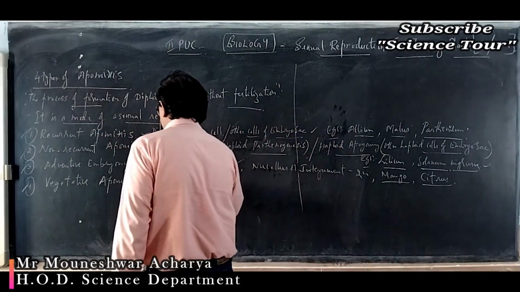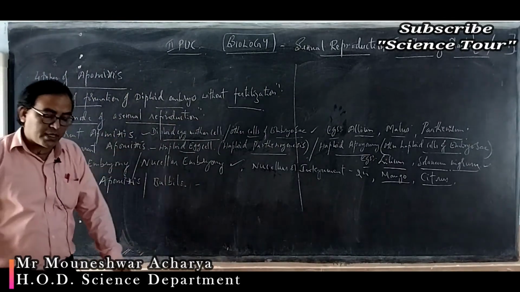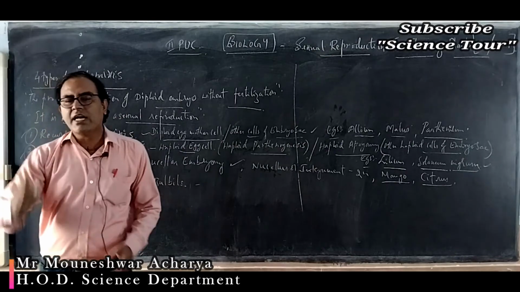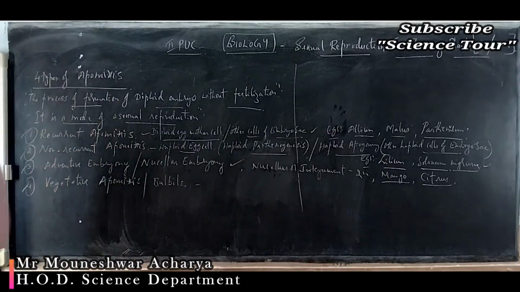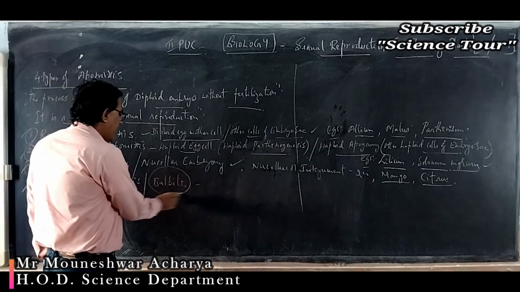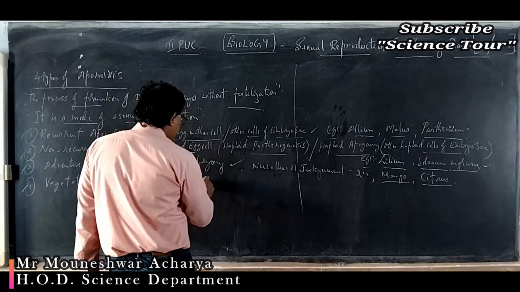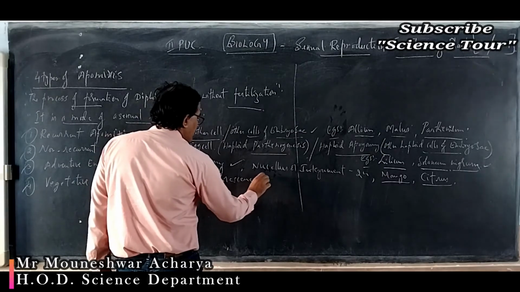And the fourth and the last type is the vegetative apomixis or bulbils. Bulbils, already studied, are nothing but the vegetative propagules which are found at the axil of the leaves, which fall onto the soil and give a new plant. Okay, that is vegetative propagation. So here the vegetative buds or bulbils are produced in the inflorescence in place of flowers. So in the inflorescence, in place of flowers, what develops? Bulbils are produced in the inflorescence instead of flowers.